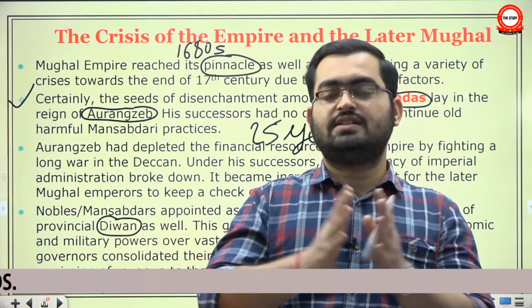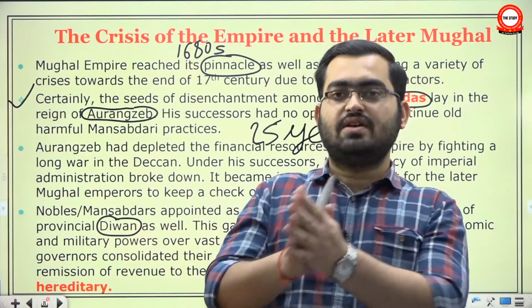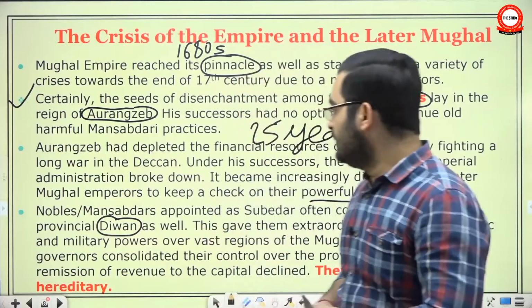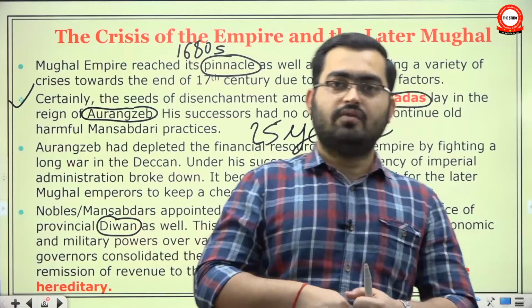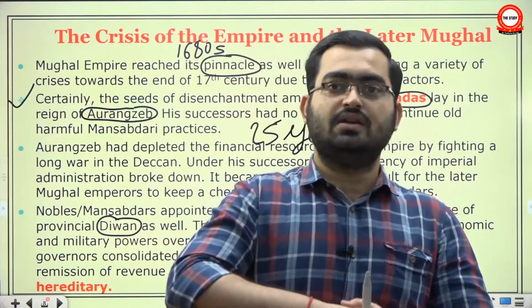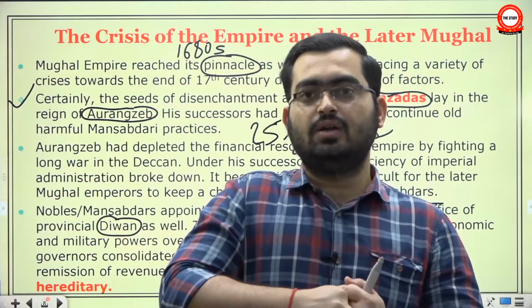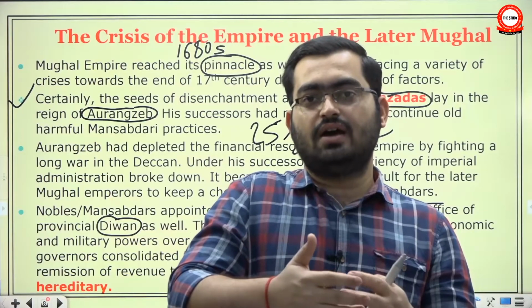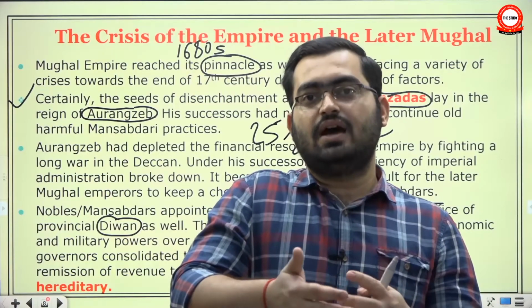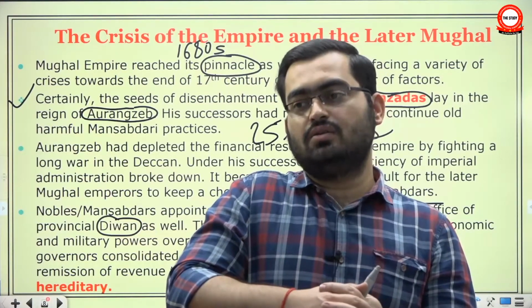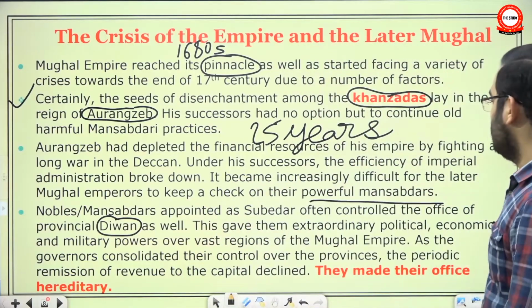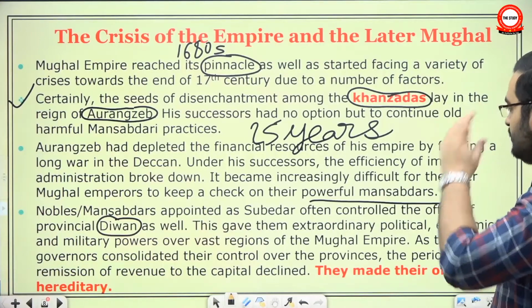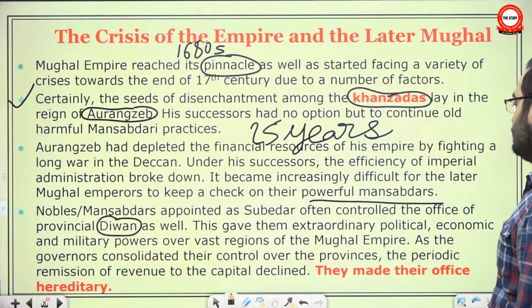So this had separated the power of administration as well as financial affairs. But what they did, they combined both the offices. They said, no, no, no, I want to combine both the offices. There are so many local troubles that I cannot live with this arrangement that I cannot look into financial matters, I can't control it, I must have those powers. This gave them extraordinary political, economic and military powers over vast regions of the Mughal Empire.